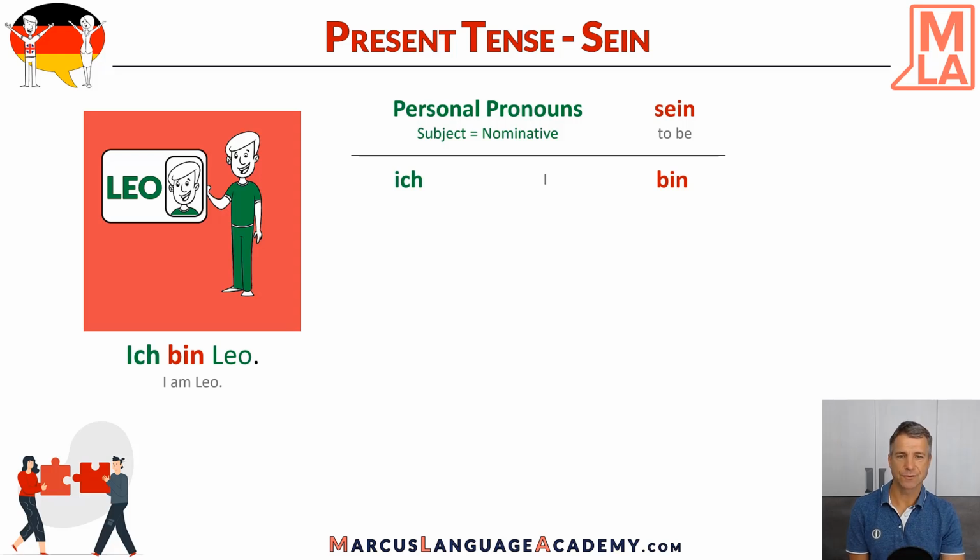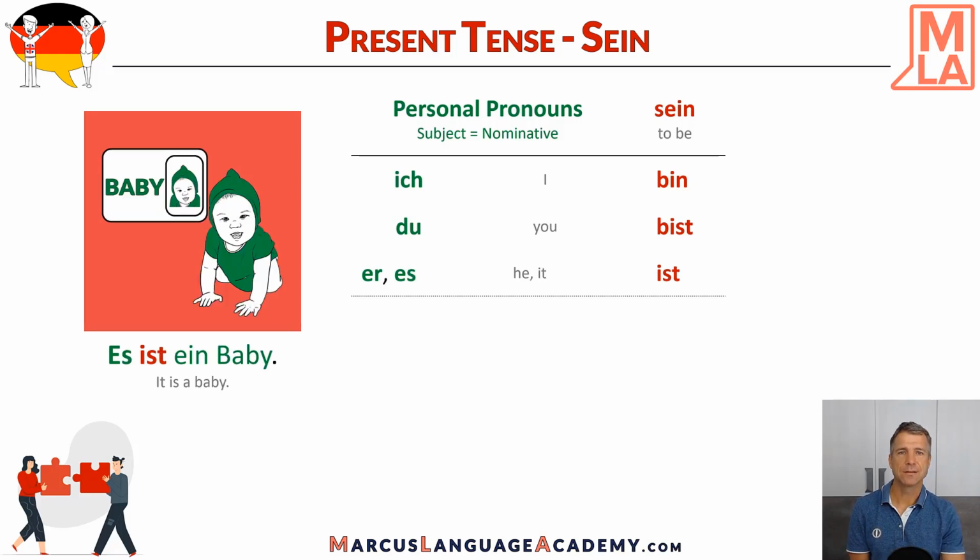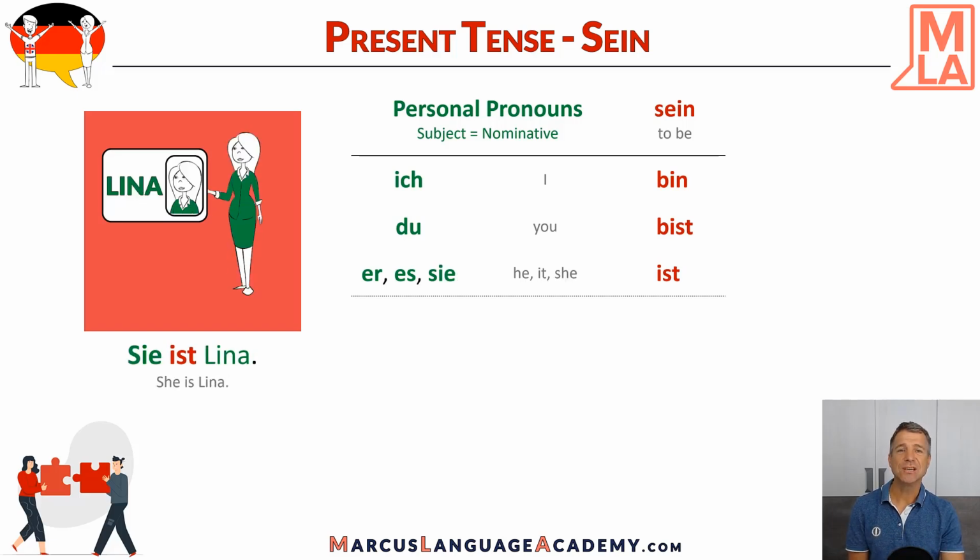Let's see the second person. Du bist Leo. You are Leo. In third person we have ist. Er ist Leo. He is Leo. And the same applies for es ist ein Baby. It is a baby. And when it's feminine, she is Lina. Sie ist Lina. So in third person the conjugation of sein is ist.